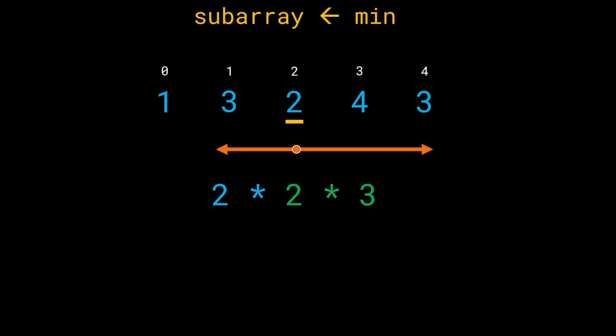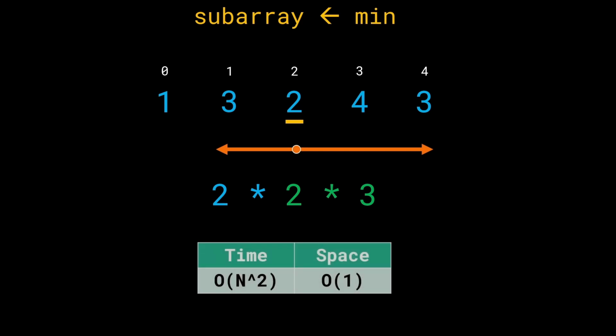All right. So what is going to be the space-time complexity now? Again, remember from largest rectangle area in a histogram, we realize that the space-time complexities are going to be order of n squared in terms of time and order of 1 in terms of space. So look at what we have done. Just by reversing the problem, flipping the problem on its own head, and instead of going from subarray to the minimum, if we go from minimum to the subarray, that is, we ask the question for this current element, assuming this is the minimum possible value, what is the number of subarrays it is going to be present in?